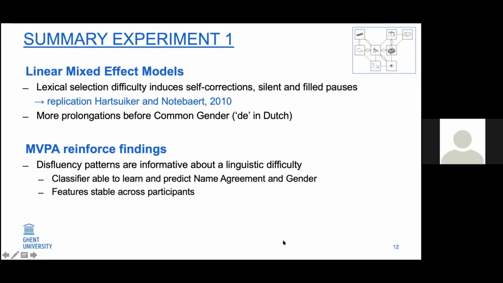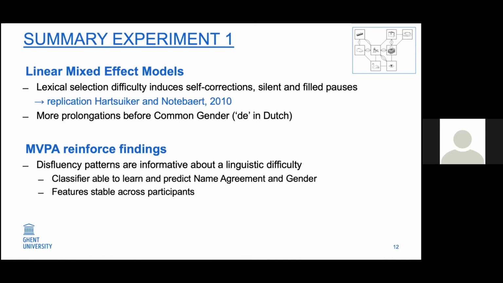So to sum up this first experiment, we first showed that lexical selection difficulty induces self-corrections, silent pauses, and failed pauses, which is a replication of a previous study from Hartsuiker and Notebaert. And contrary to what we expected, there were more prolongations before common gender, but neuter gender didn't induce differences. So we think that this can be due to the phonological form of this determiner, that is "de" in Dutch. We can imagine that if the participants have difficulty naming a picture for some reason, it will be easier to prolong the "de" before naming the picture.